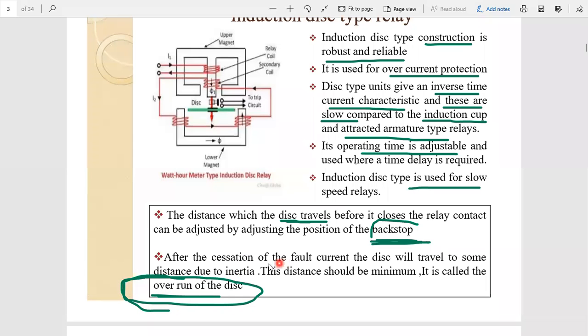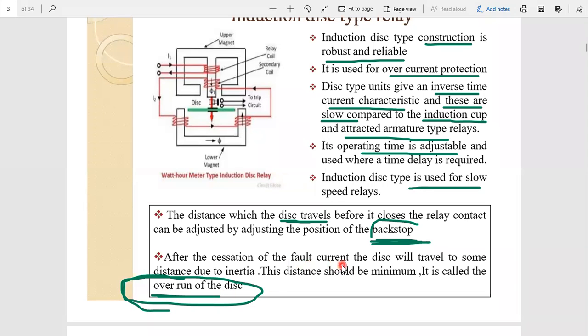Sometimes, after the fault clears, the disk has to move some distance. The distance the disk moves after the fault clears, we call it the overrun of the disk.